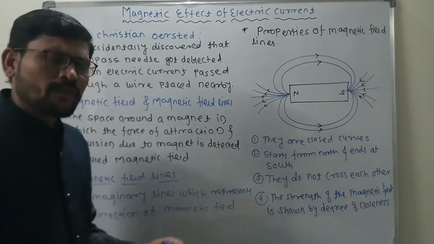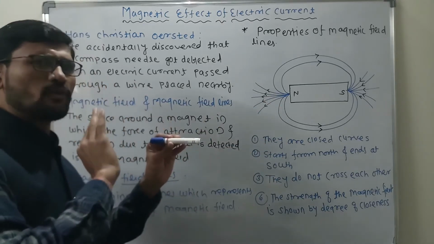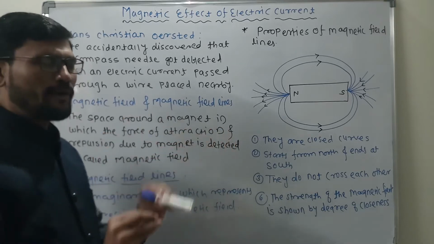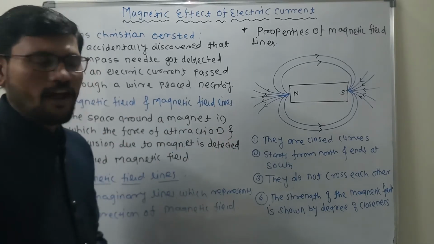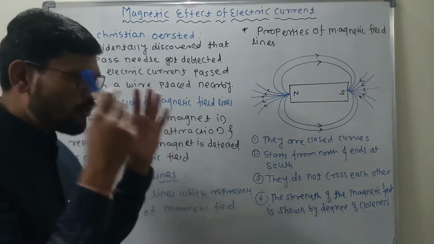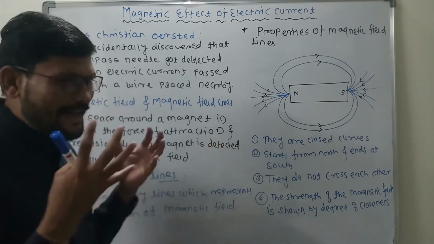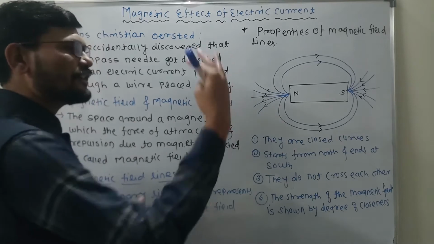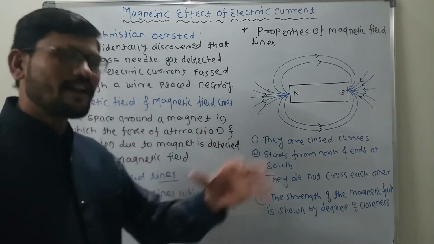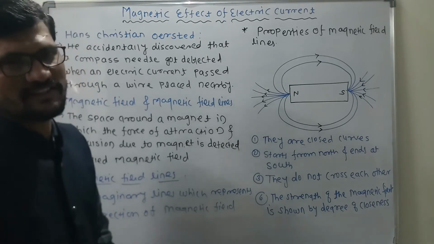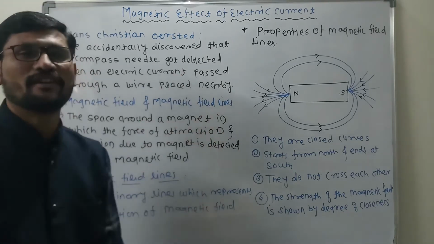Now what happens when the electric current was passing through that wire, the magnetic compass which was placed near it was automatically deflected. Ørsted focused on that and was astonished. When the electric current is passed through the wire, the magnetic compass was deflected, and there we understand the concept that is called the magnetic field.